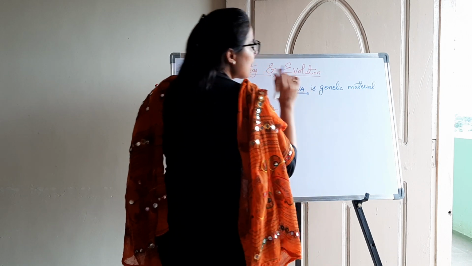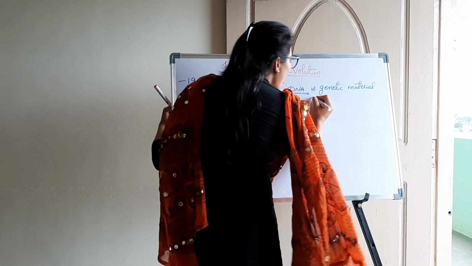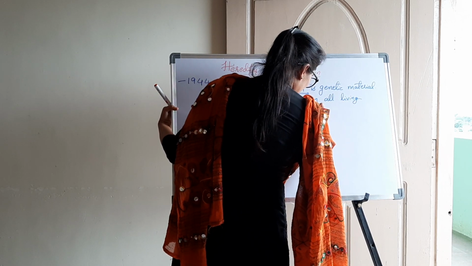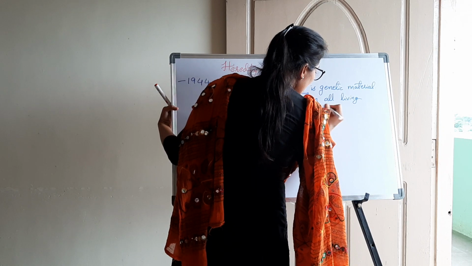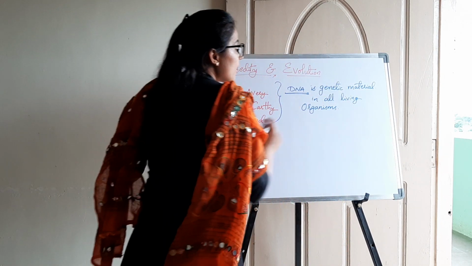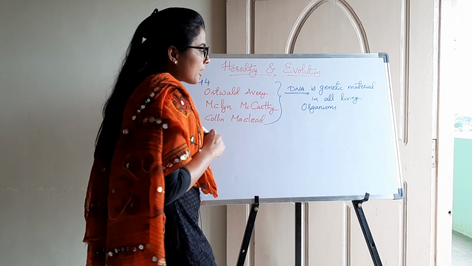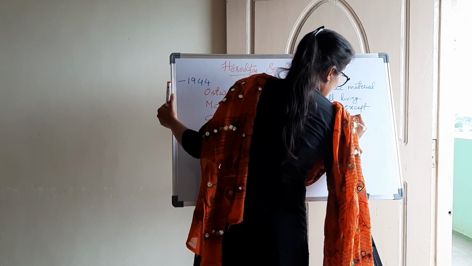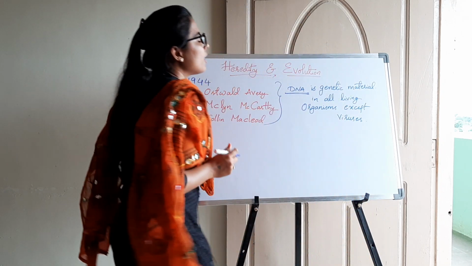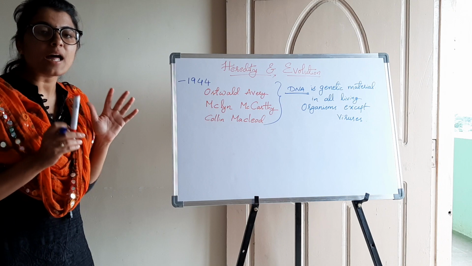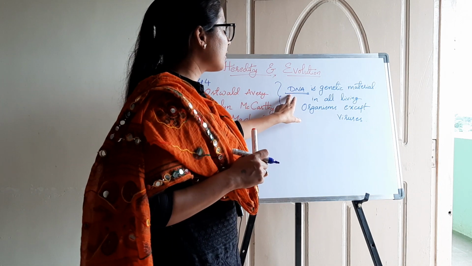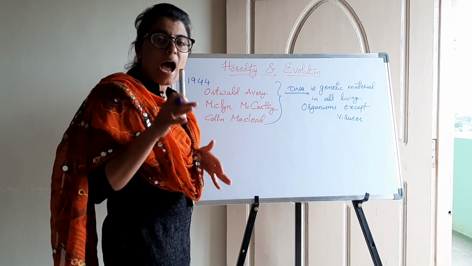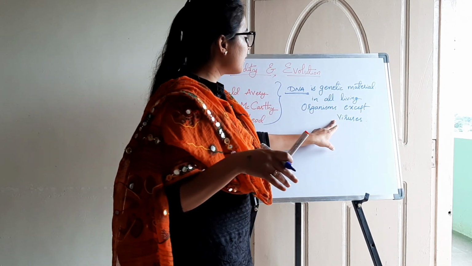So they termed DNA as the genetic material in all living organisms, but there was an exception: viruses. They said that all living organisms have DNA as their genetic material except viruses, but as the discovery continued, there are a few viruses in this world that have DNA as the genetic material.